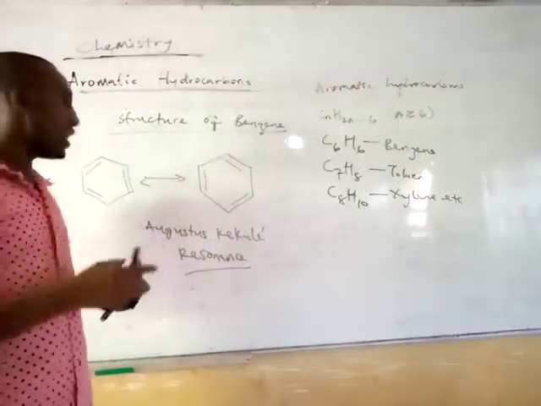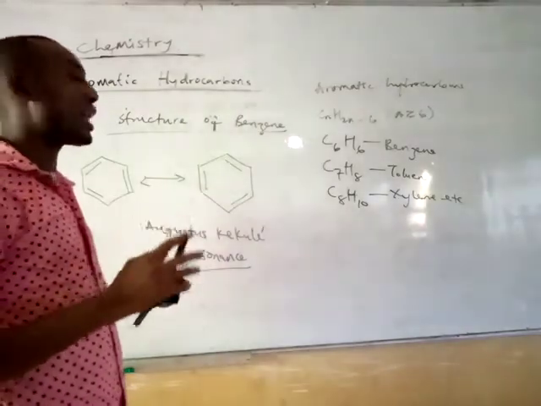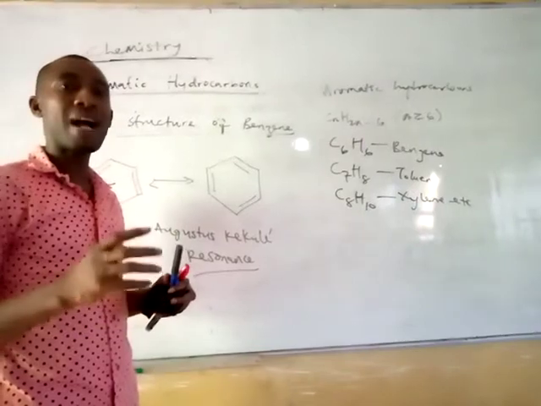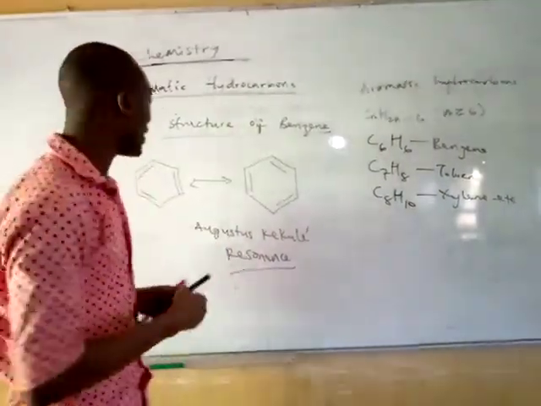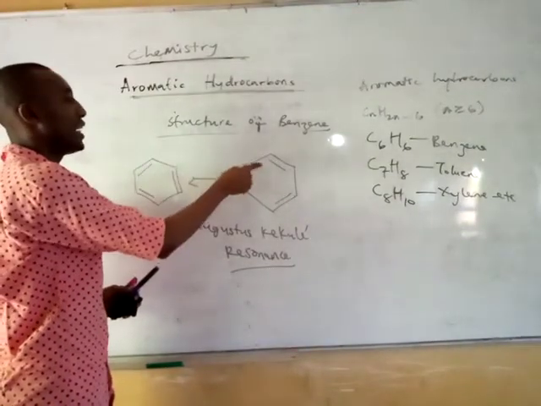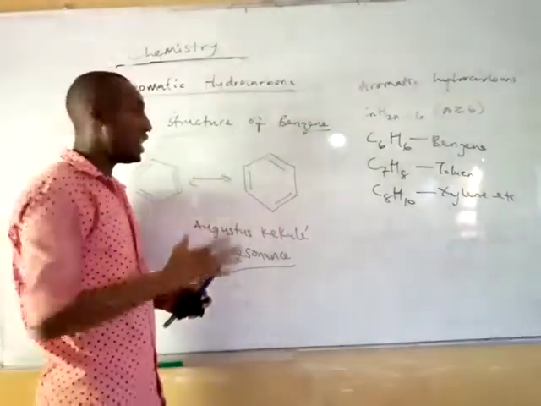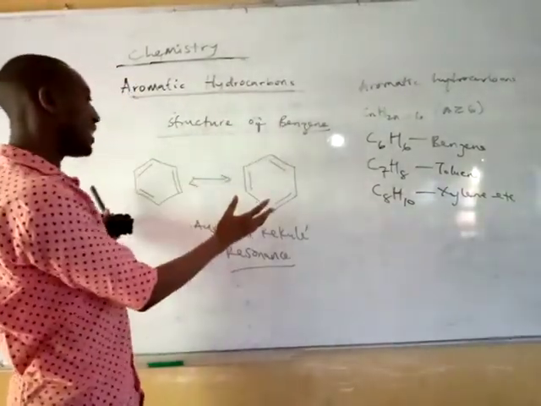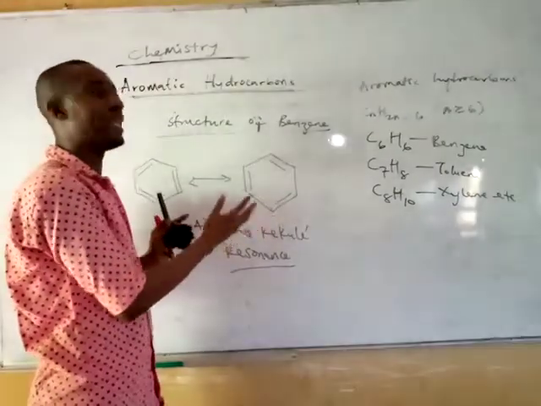Now, what is resonance? Resonance simply means the delocalization of pi electrons. As you can see, the double bond is here, while in this place it is no more there. It has moved, meaning that the double bond is not actually stable in the compound. So this is now referred to as the resonance structure of your benzene.